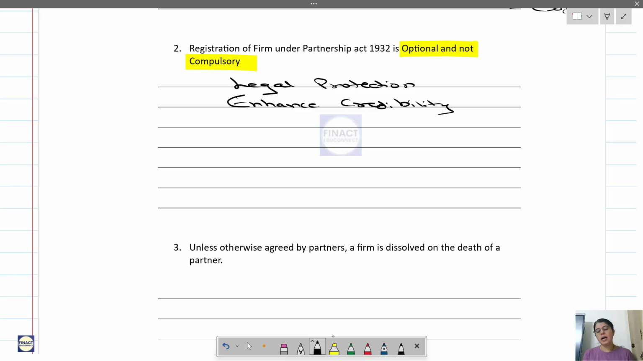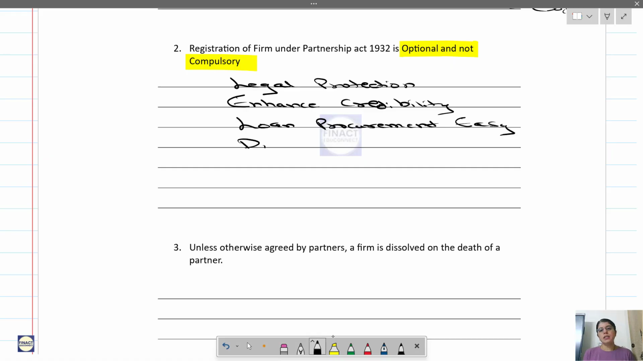Okay, what do you mean by enhance the credibility? See, if this firm wants to show that they are a genuine partnership firm, who is carrying out a genuine partnership business, how will they prove it? Once they have legal documentation which is registered, then it will be easy for the third party to trust that partnership firm. So it helps them to enhance the credibility. So in case of loan, loan procurement will be easy. Why? Because they have proper documentation and registration of their partnership firm.